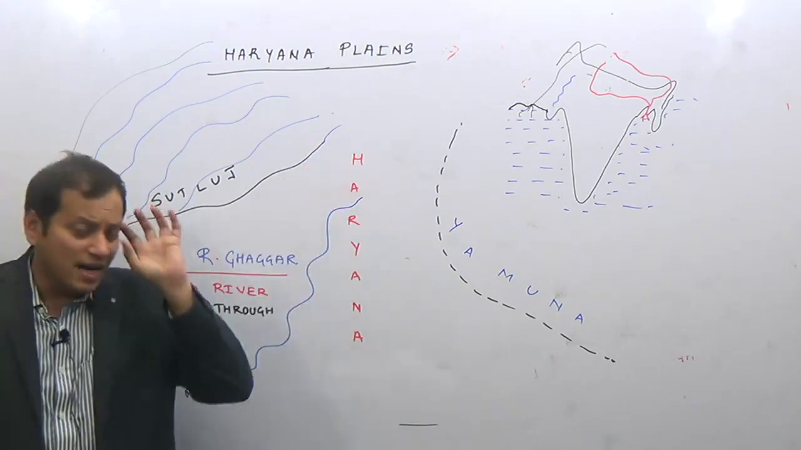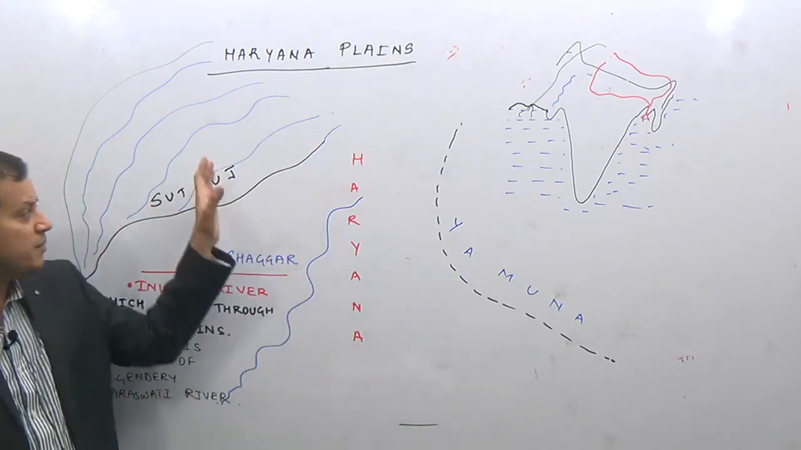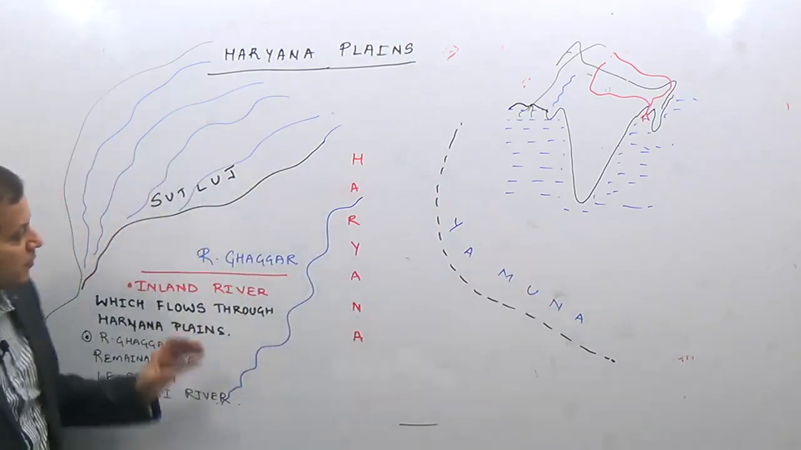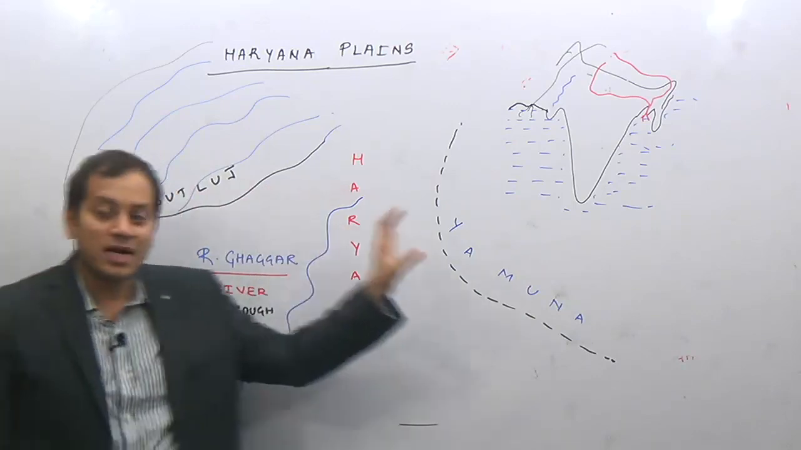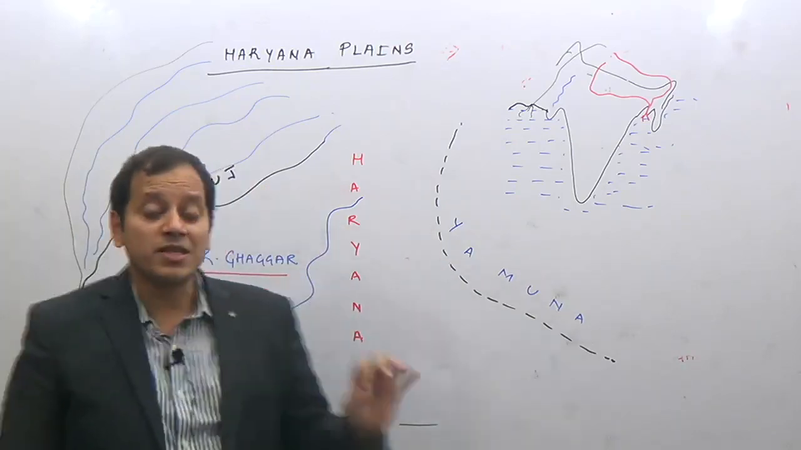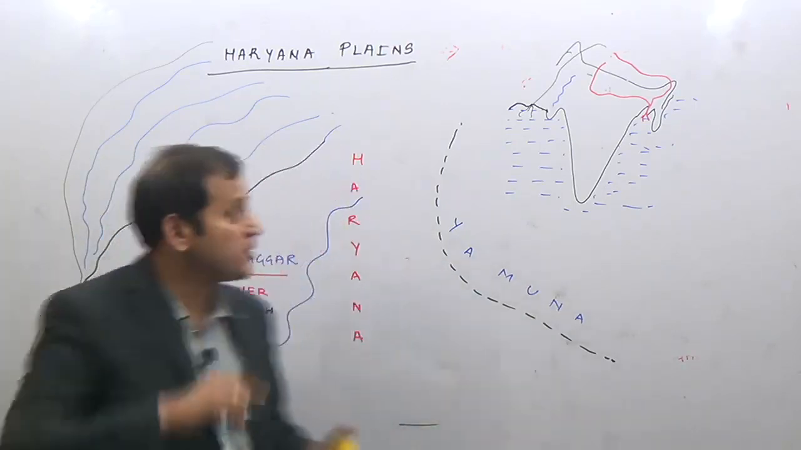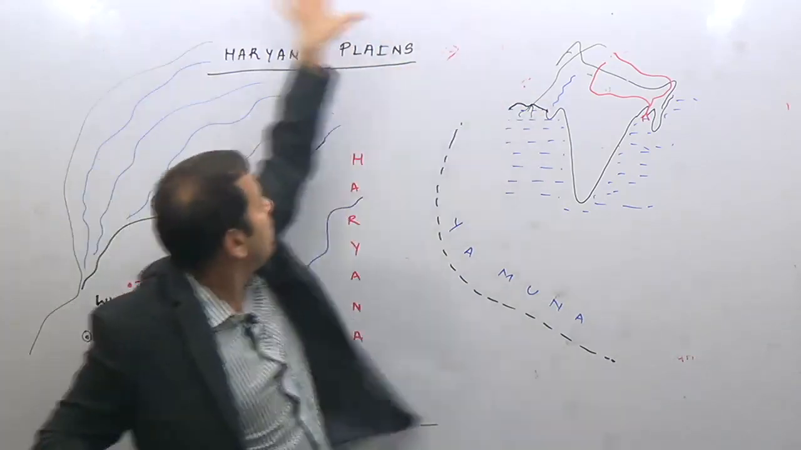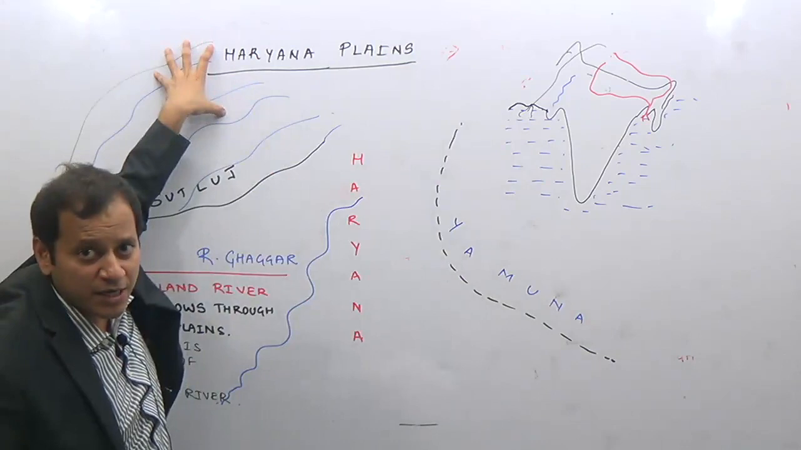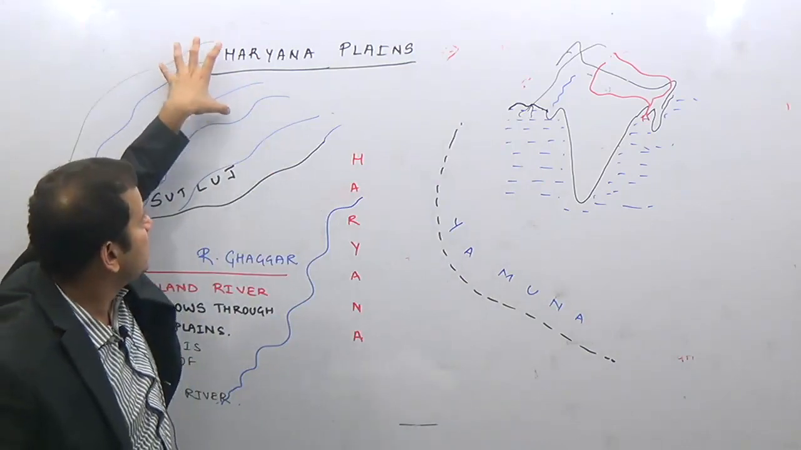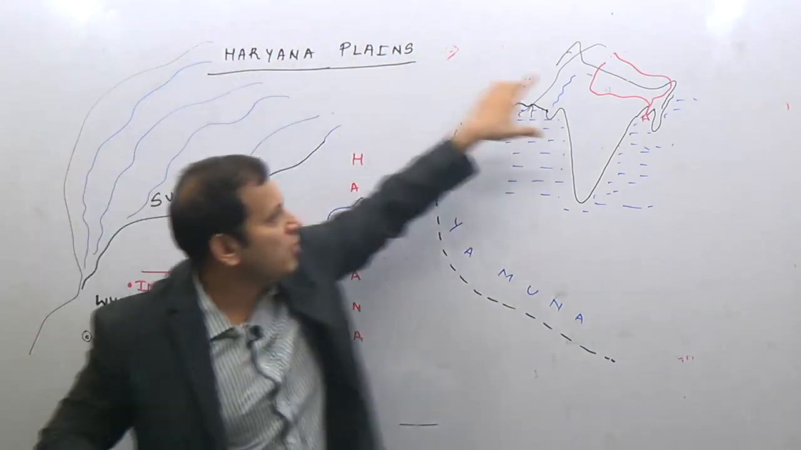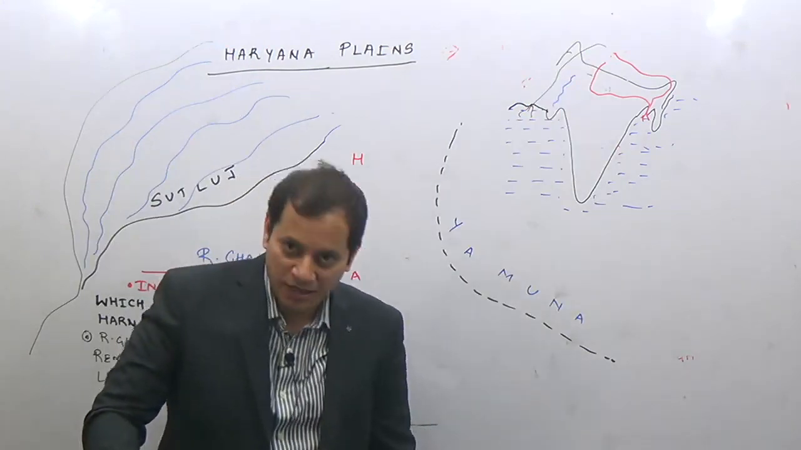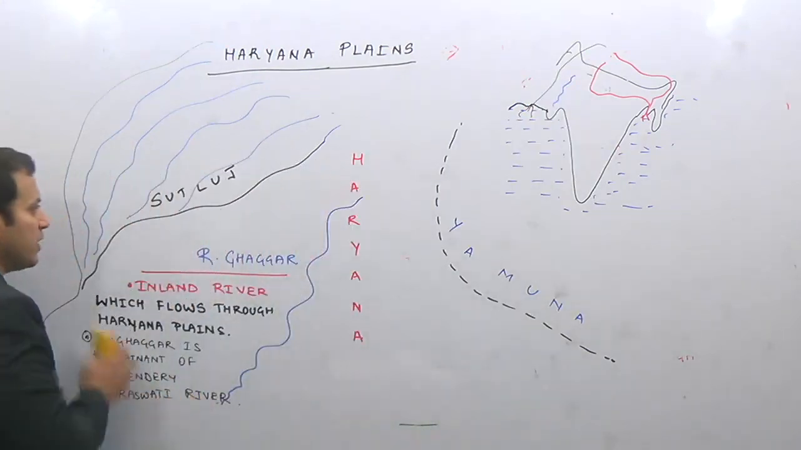So you see, the Haryana plains is a water divide between the Punjab plains and the Ganga plains, or it's a water divide between the Indus river system and the Ganga river system. So these are the important points. One last point, you can see here which mountain is there. This part which I am drawing here, this part of Punjab plains is along the foothills of the Shivaliks. Shivaliks is a mountainous region. It is part of the outer Himalaya.